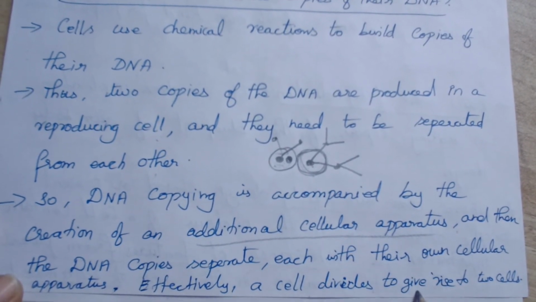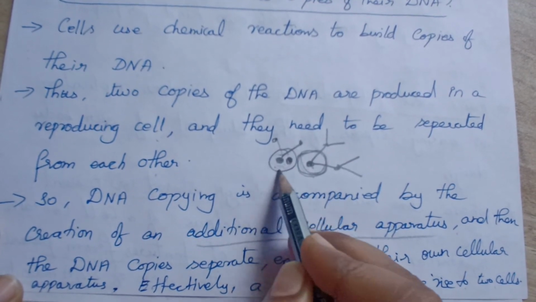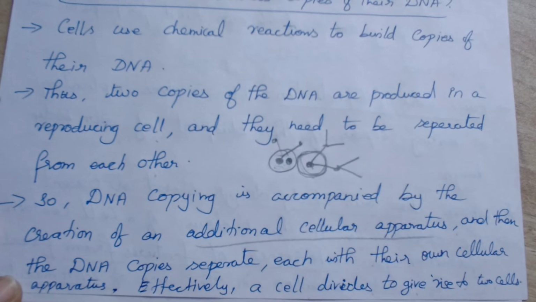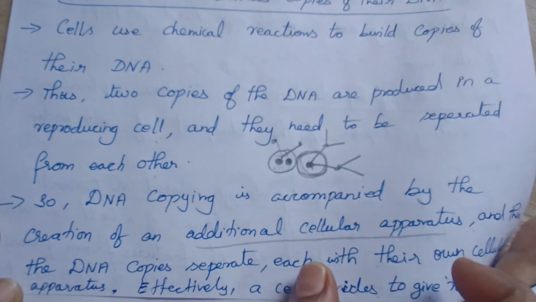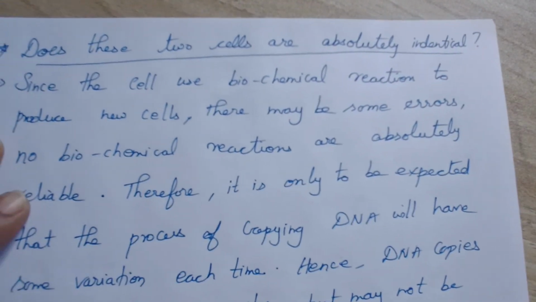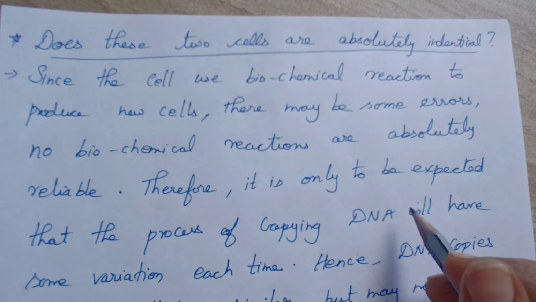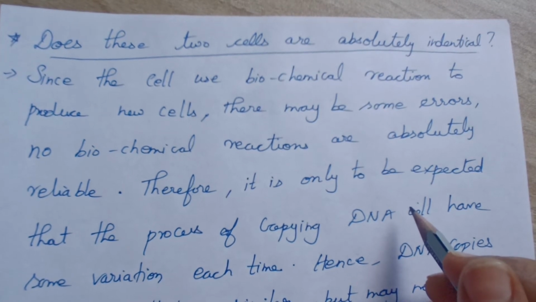Effectively, a cell divides to give rise to two cells. This cell divides to give rise to two cells. Clear on this? Okay, so we produce two cells. Are these two cells absolutely identical?